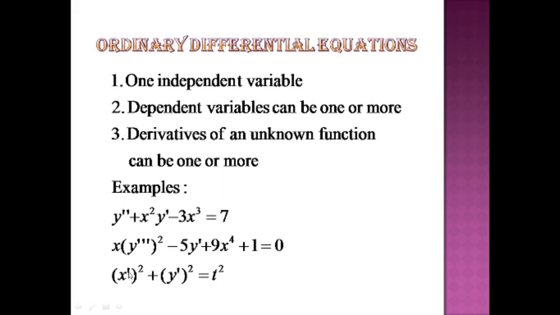Yes, because here x dash and y dash are there, it means we have two dependent variables x and y, and t will be the independent variable. So x dash represents dx by dt and y dash represents dy by dt. So here we have two dependent variables but one independent variable. This is again an example of an ordinary differential equation.